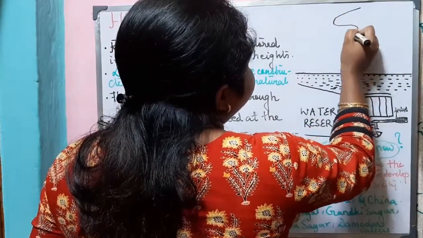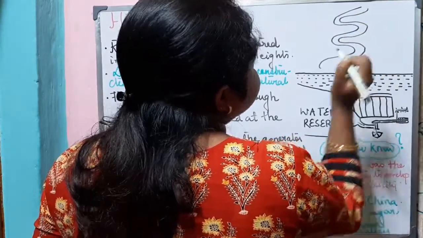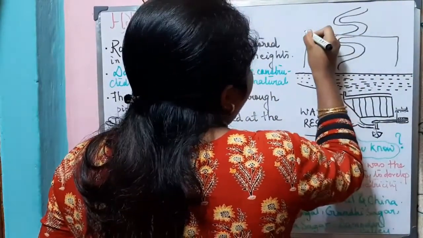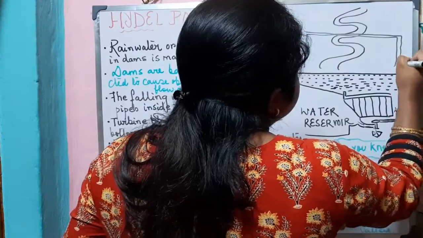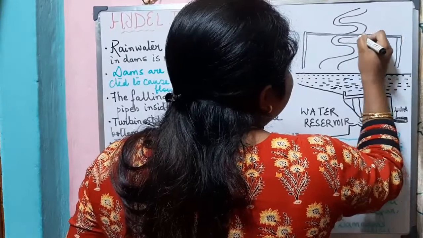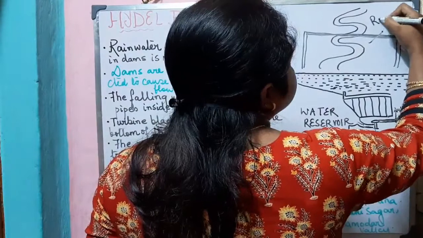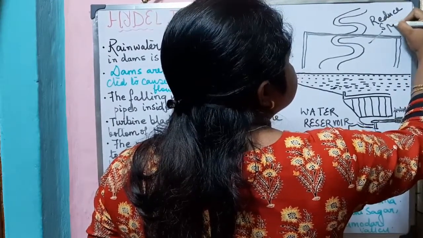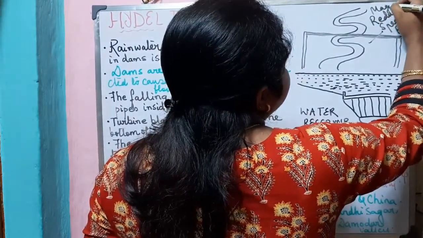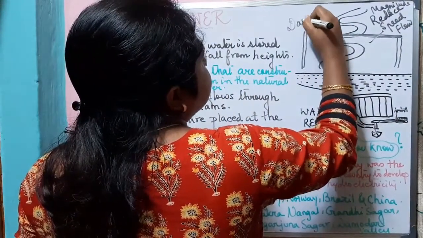This is the natural flow of the river. The river flows with great speed. Now, a barrier or obstruction is created that obstructs the flow of the river water, which reduces the speed, flow, and magnitude of the river water, and this is referred to as the dam.